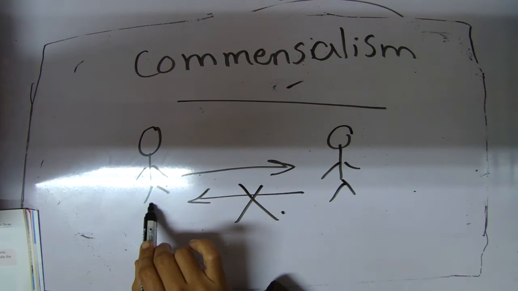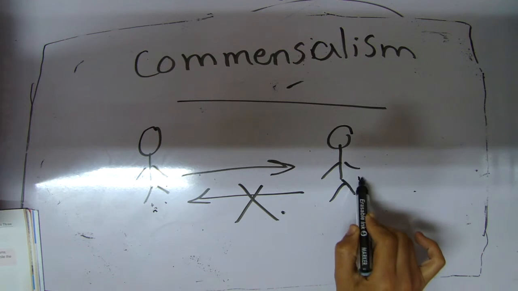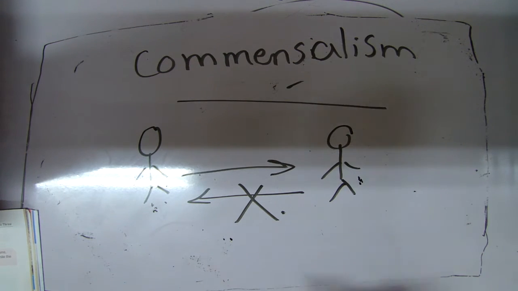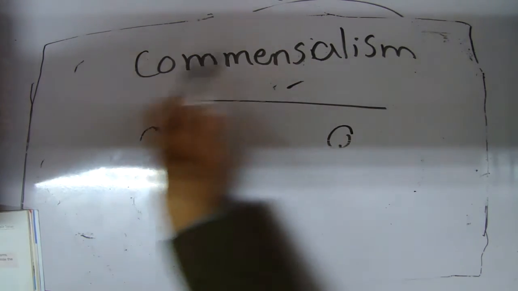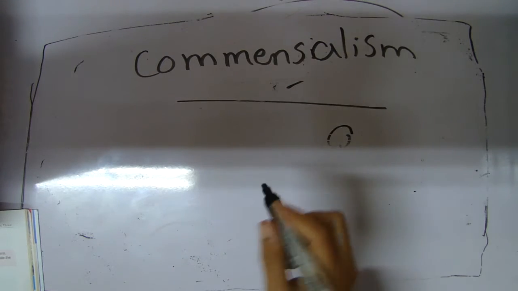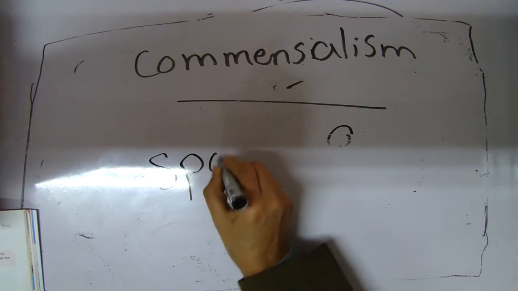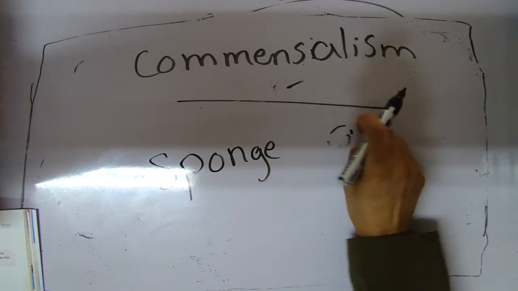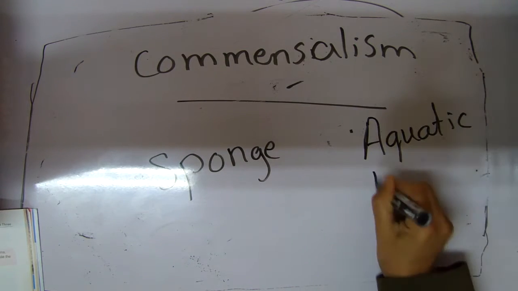Again, here is a living organism where one of them benefits from the other, while the other gets neither benefit nor harm. Like the relation between a sponge and a tiny aquatic plant, sponge and aquatic plant.